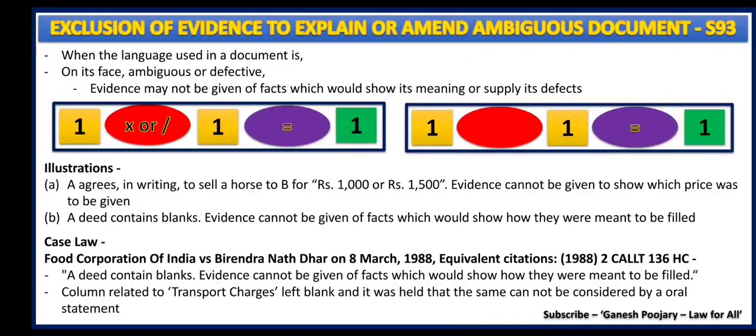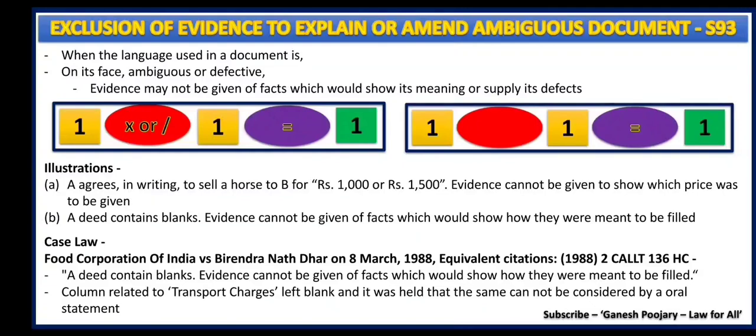Section 93 discusses the exclusion of evidence to explain or amend an ambiguous document. It says: when the language used in a document is on its face ambiguous or defective, evidence may not be given of facts which would show its meaning or supply its defects. Now, when the language used in the document itself is ambiguous or defective, no more evidence can be given to show the meaning or to supply its defects. That is completely forbidden under section 93.